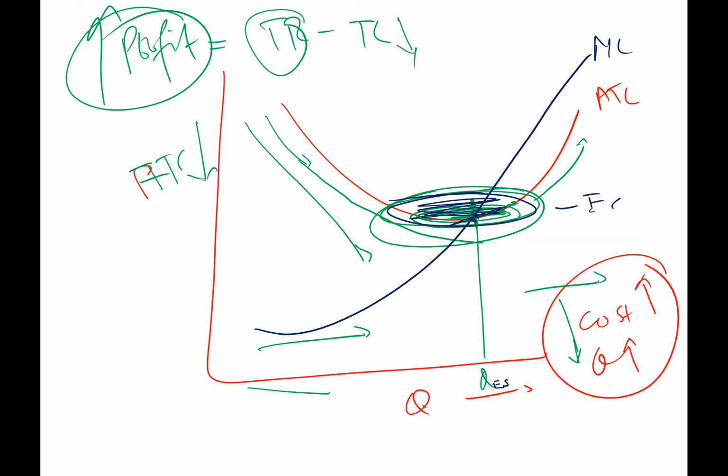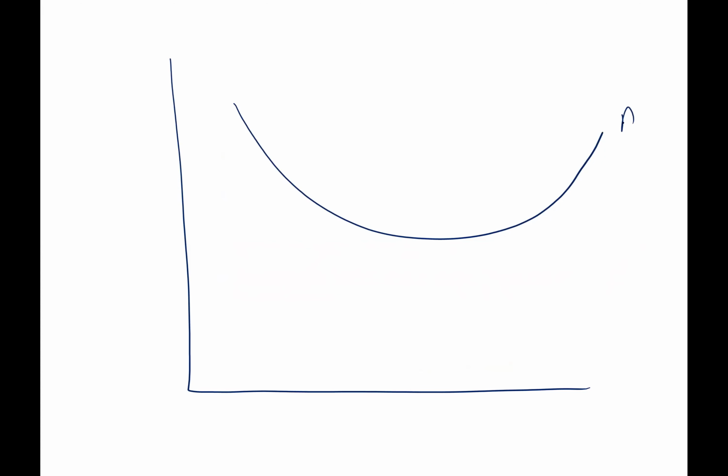Understand? Not really. Okay, let me repeat one more time. We know that average total cost is U-shaped, right? What does it mean?